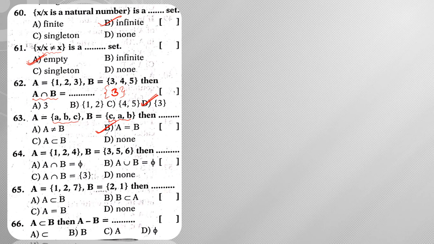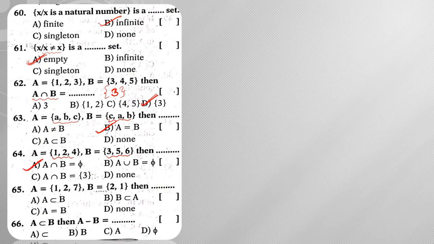Next, set A is equal to {1, 2, 3, 4} and set B is equal to {3, 5, 6}. Is there any element that is common in both sets? There is no common element, so their intersection is the empty set.